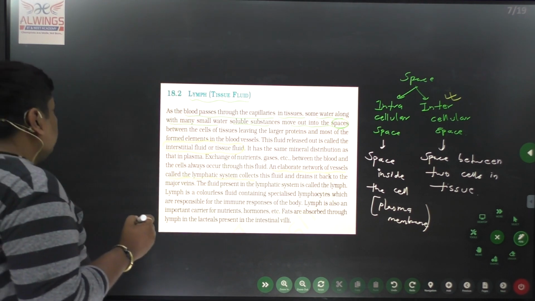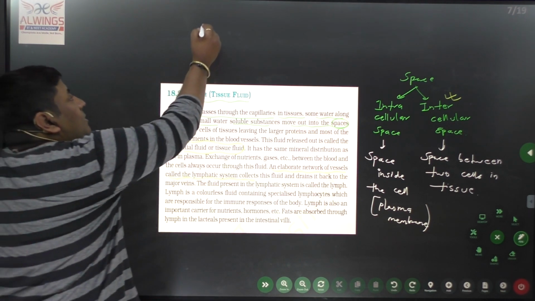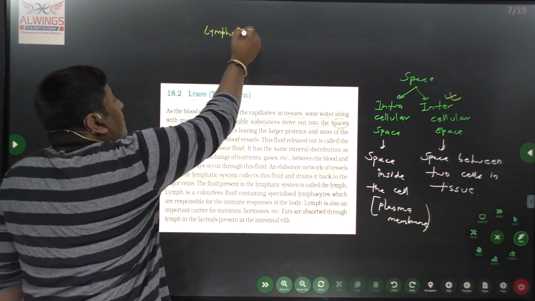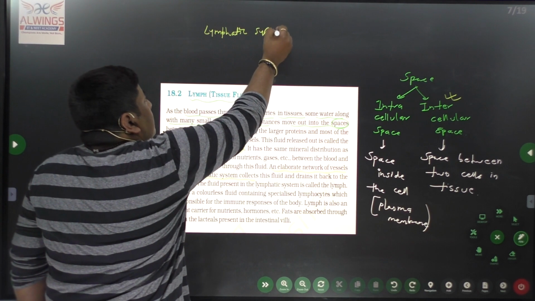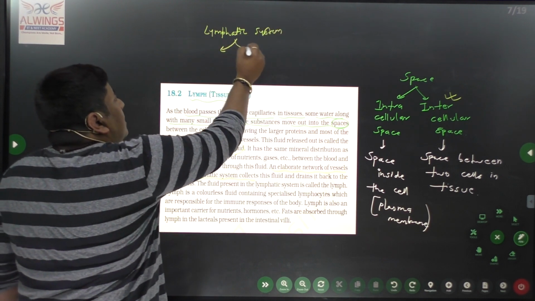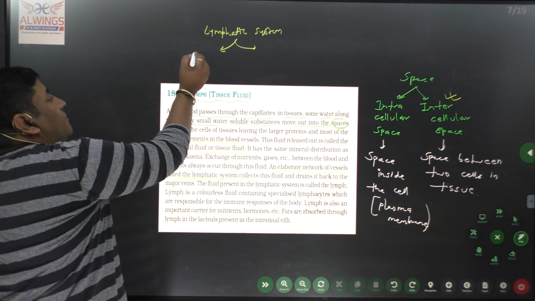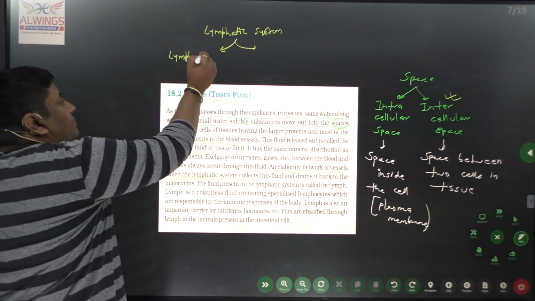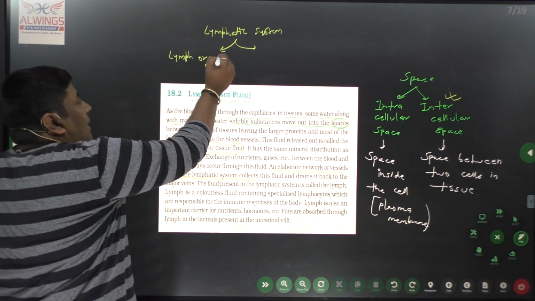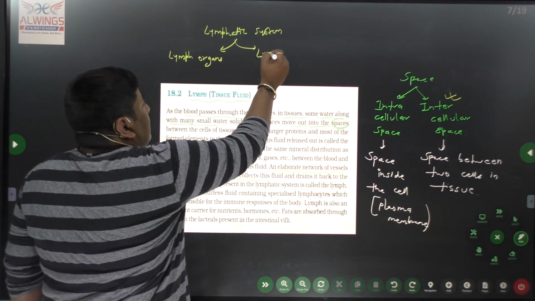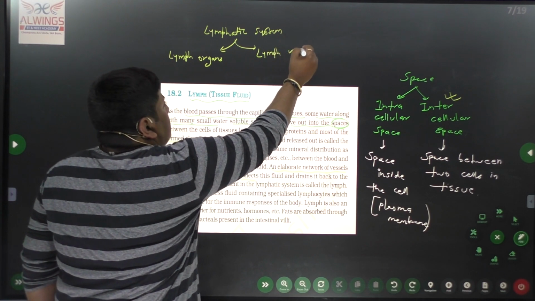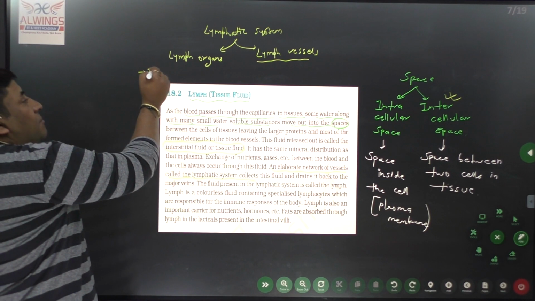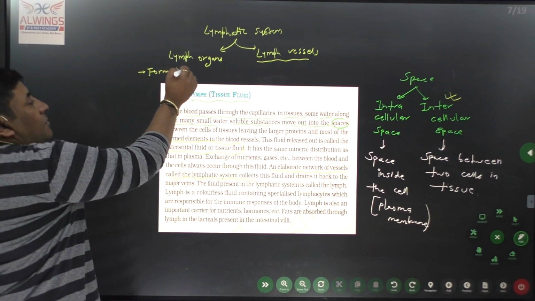Now, the lymphatic system contains two parts. First we have lymph organs, and second we have lymph vessels. Lymph organs help in the formation of lymph.